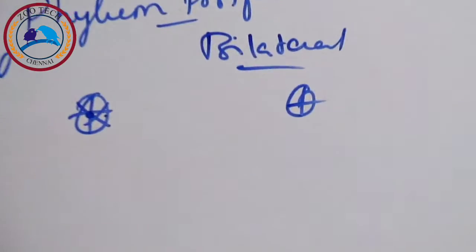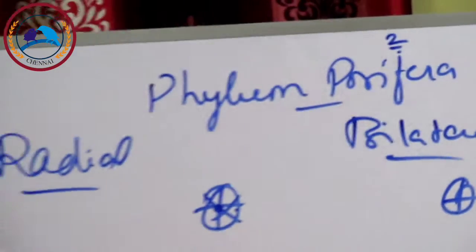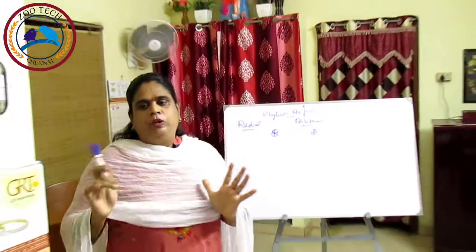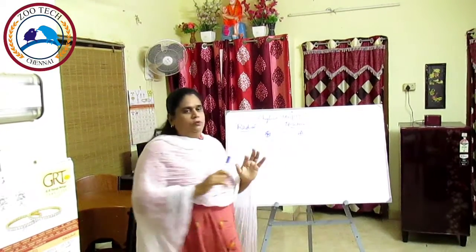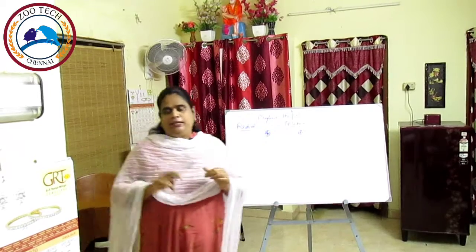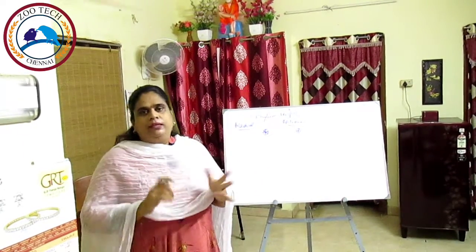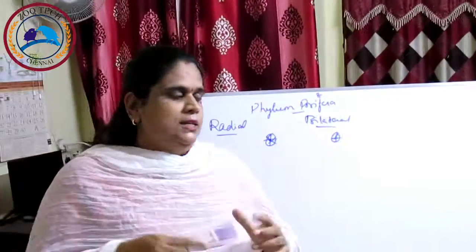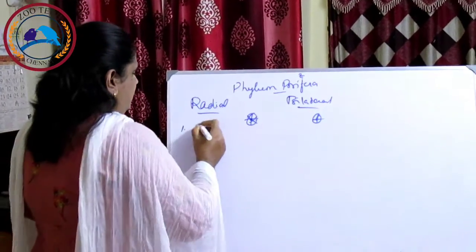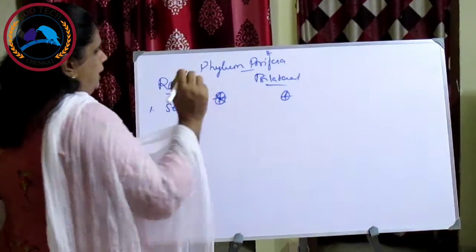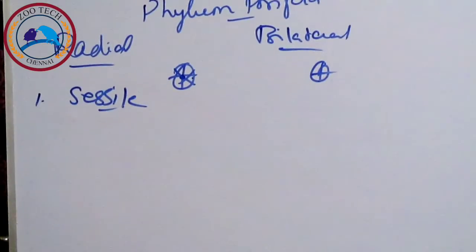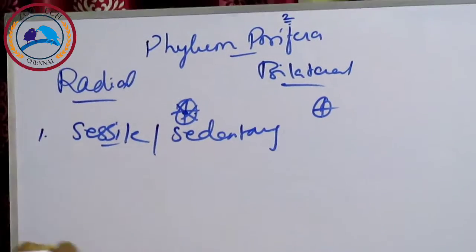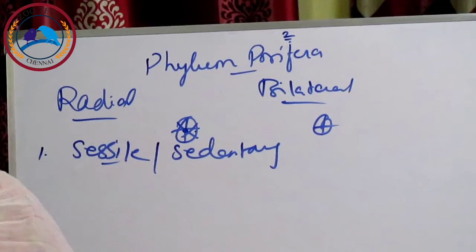They are aquatic, mostly marine, except one family, the Spongilidae, which lives in fresh water. The rest of the poriferans are all marine. Then they are sessile and sedentary and they grow like plants. What is sessile? Sessile means they are non-motile. They couldn't move. They are sessile and sedentary and they grow like plants.